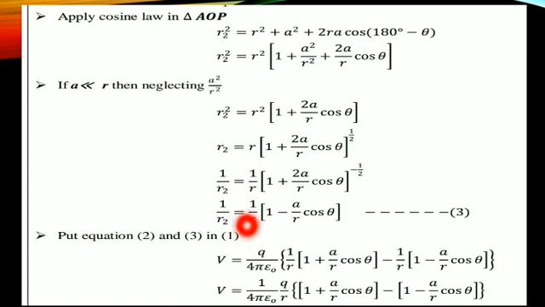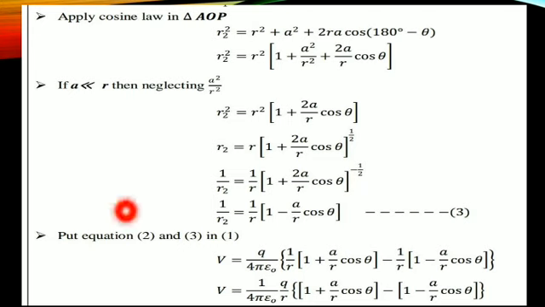Therefore 1 divided by R2 is equal to 1 by R into 1 minus A divided by R cos theta. This is equation number 3.